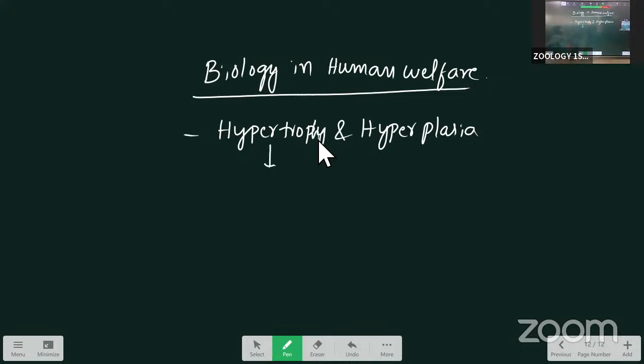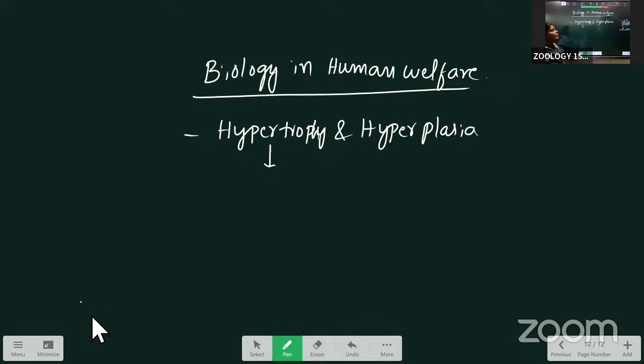What is hypertrophy? The parasite plasmodium, in its life cycle, in the erythrocytic cycle, the RBC becomes amoeboid stage. They become double in size.